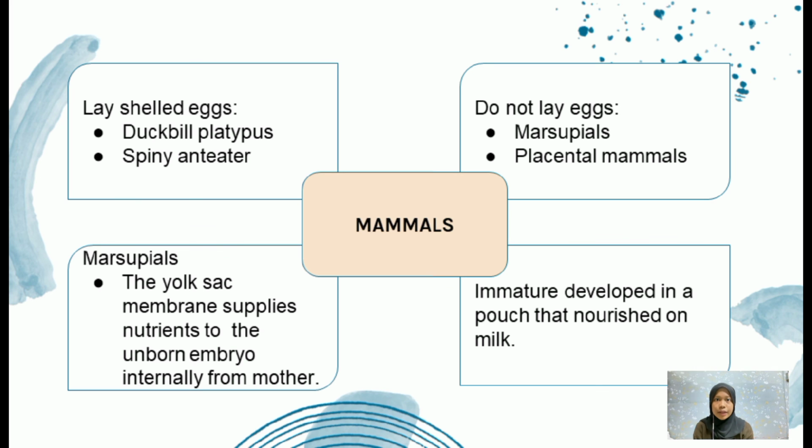Mammals are divided into two types: first, mammals that lay shelled eggs, such as the duckbill platypus and spiny anteater, and second, mammals that do not lay eggs, such as marsupials and placental mammals. In marsupials, the yolk sac membrane will supply nutrients to the unborn embryo internally from the mother, and the immature young develop in a pouch, nourished on milk, such as koalas and macropods.